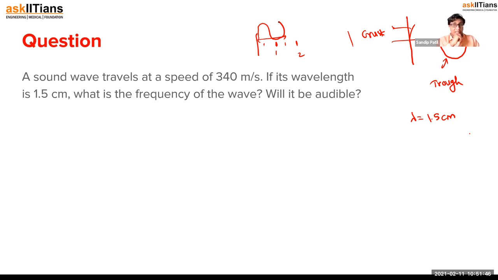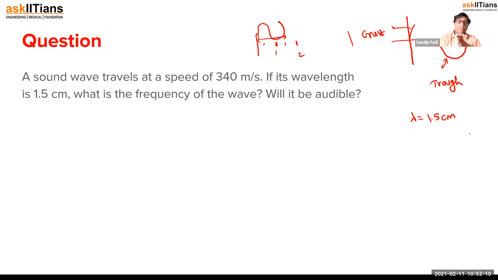Dolphins can hear ultrasonic waves, and bats can hear ultrasonic waves. Whales communicate through infrasonic waves. Remember, whales and dolphins: whales can hear infrasonic waves, and dolphins can hear ultrasonic waves.